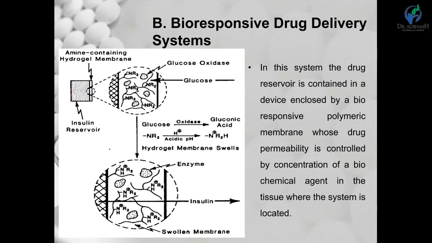insulin molecules. So when the amine-containing hydrogel membranes swell, they increase in size, and from that the permeability for insulin increases, and the insulin molecules cross that membrane and are released from the amine-containing hydrogel membrane. So that is the feedback-regulated part, dependent on the permeability to glucose, the concentration of glucose that penetrates into that hydrogel membrane.